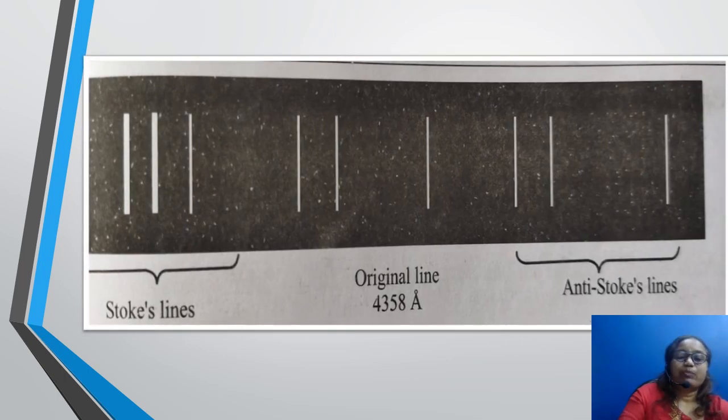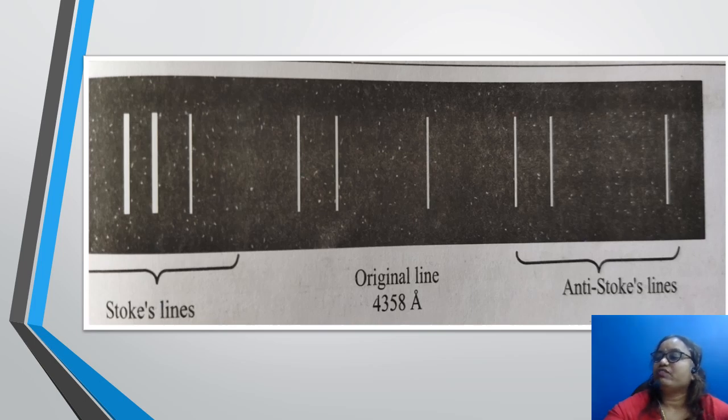So this is one of the pictures, a Stokes line, the original line and the anti-Stokes line. The original line has the wavelength 4358 angstrom. You can observe the lines here. Stokes lines are much more intense compared to the anti-Stokes lines. Under high resolution, equidistant lines on both sides of the excited line are observed. This is a pure rotational Raman spectrum.